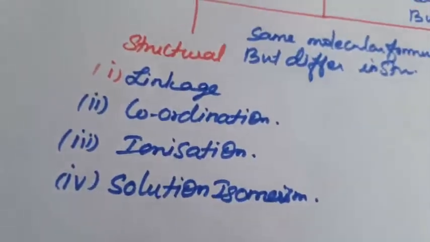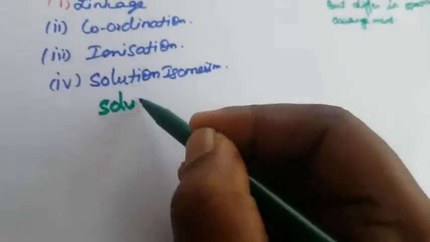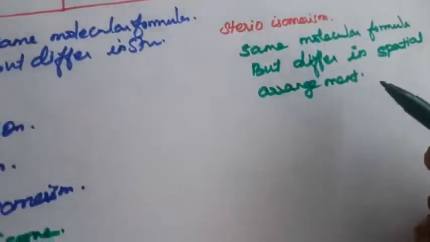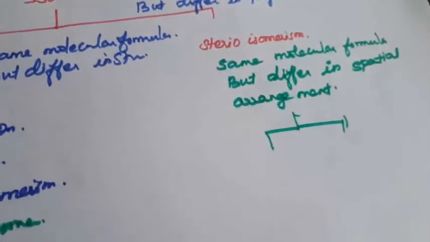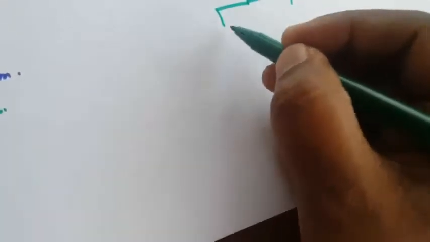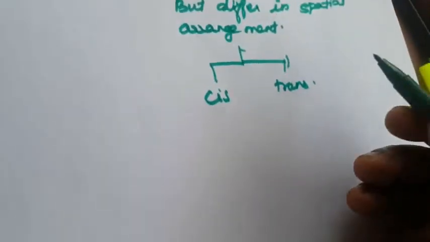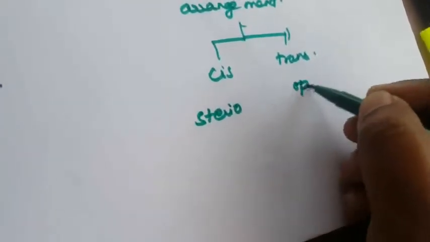But stereoisomerism is again classified into 2 types. This stereoisomerism is classified into cis-trans isomerism, that is geometrical isomerism, and optical isomerism.